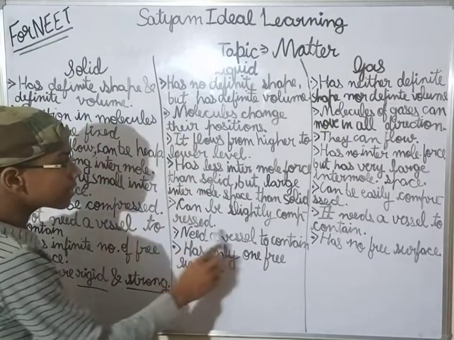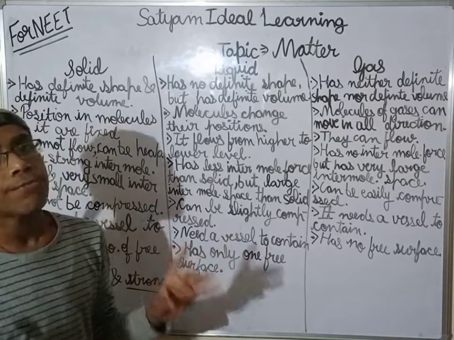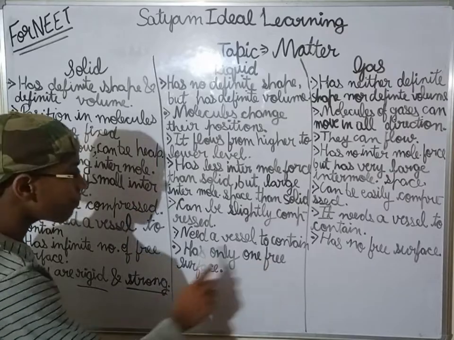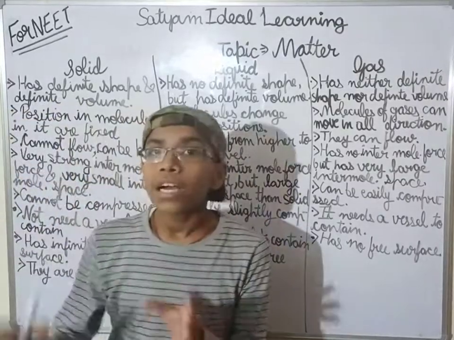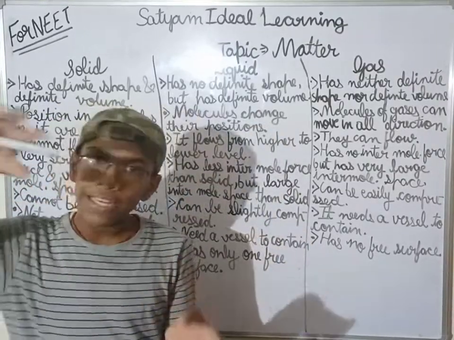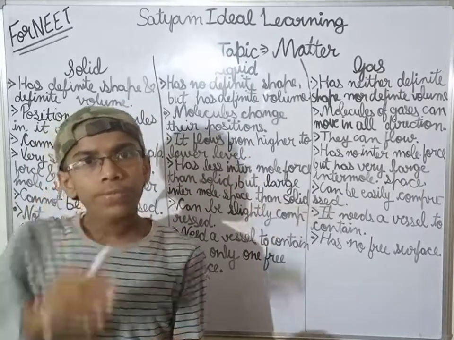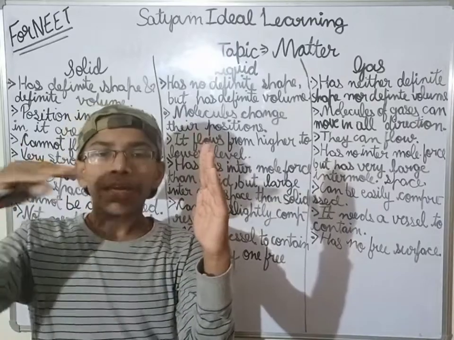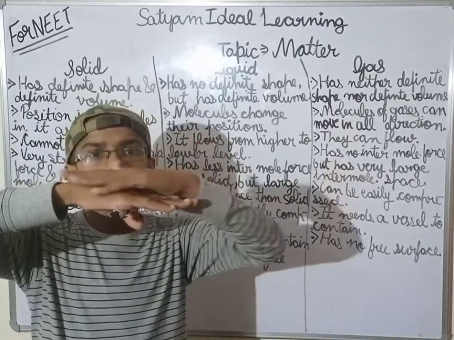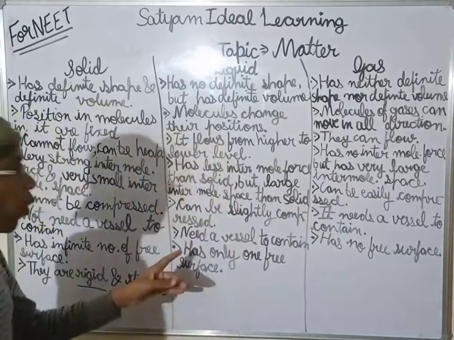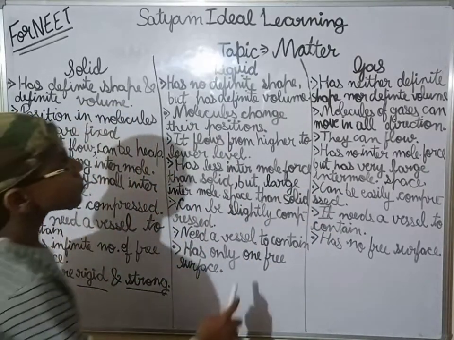Liquid needs a vessel to contain it. I have already told you. And see, it has only one free surface, because if you take water and pour it in a beaker, there will be only one free surface. If this is a beaker and the water is up to this level, this is the free surface, only this single free surface. So the water has only one free surface.